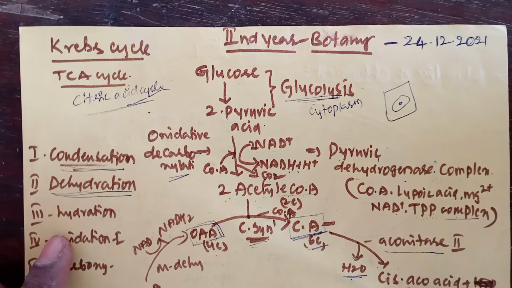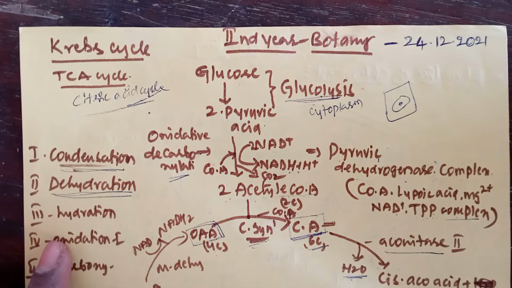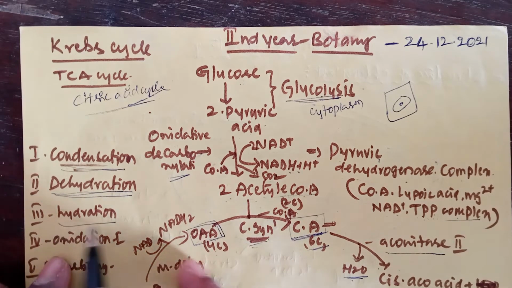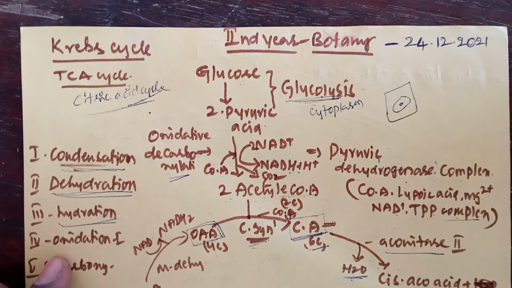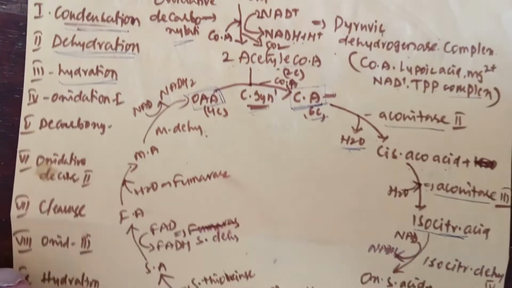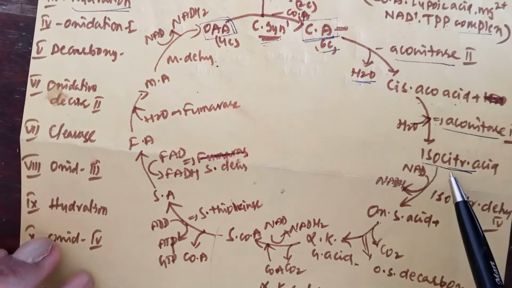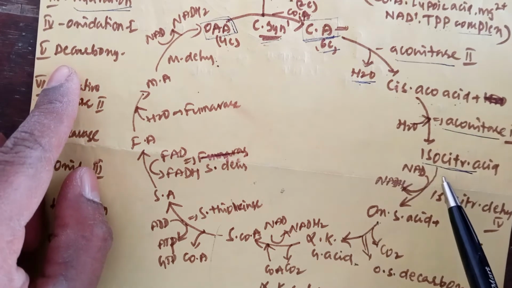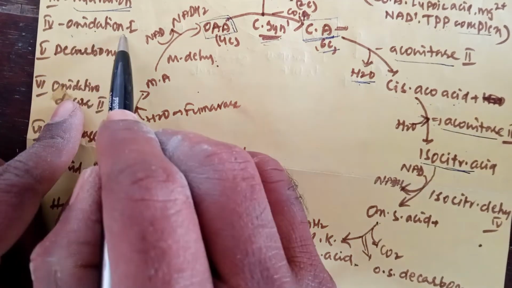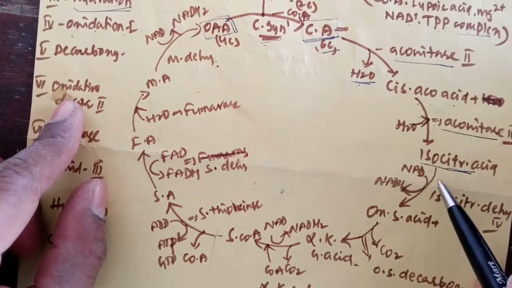Now cis-aconitic acid is converted into isocitric acid. This reaction is named hydration. One water molecule participates during this reaction, which is catalyzed by the aconitase enzyme. So this is the third reaction, in which cis-aconitic acid is converted into isocitric acid. Now the fourth reaction is named oxidation.